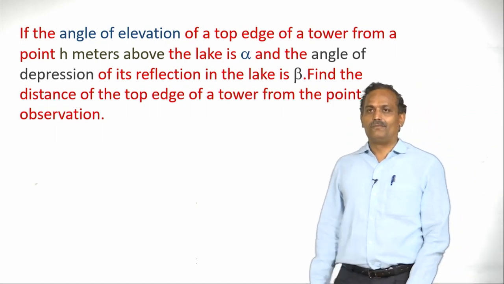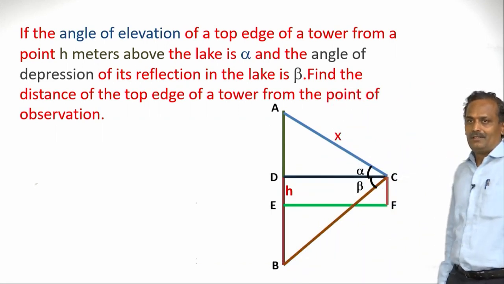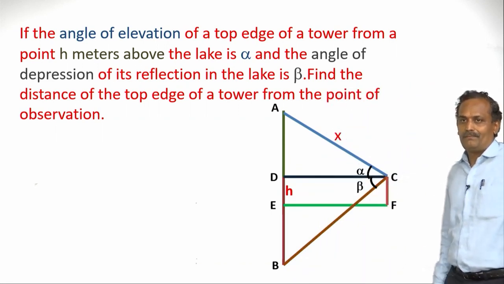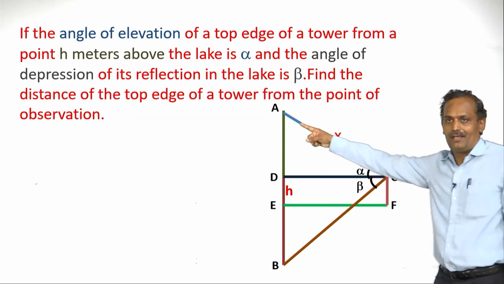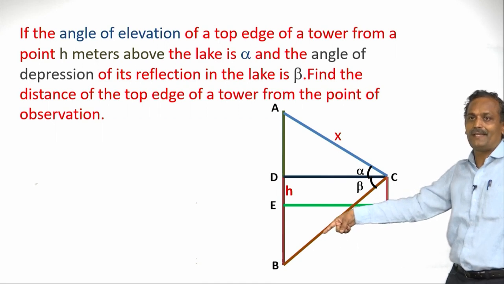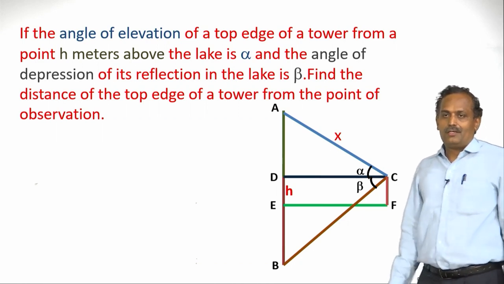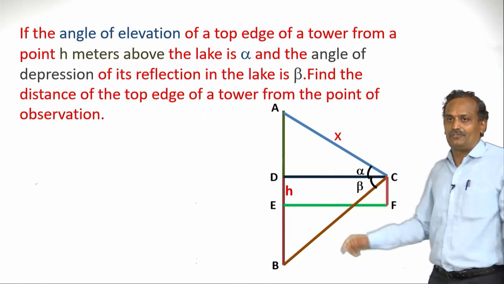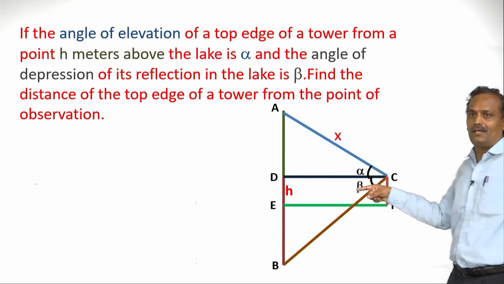So let us draw the diagram. What will we get? Here C is the point of observation, CF is the height above the lake, so it is h here, and the viewer is observing point A, the top of the tower, and he is observing the image, the tower's image in the lake, it is B. Now the angle of elevation and angle of depression are alpha, shown here, the angle of elevation, and beta, the angle of depression.